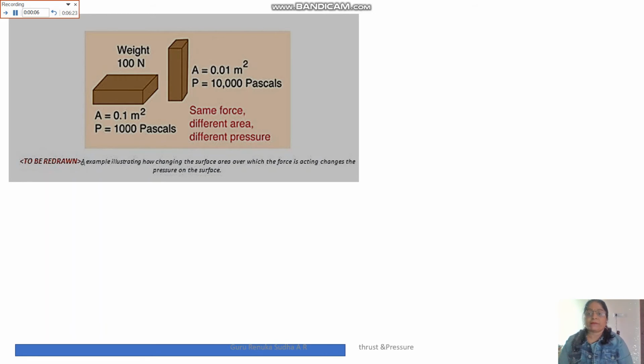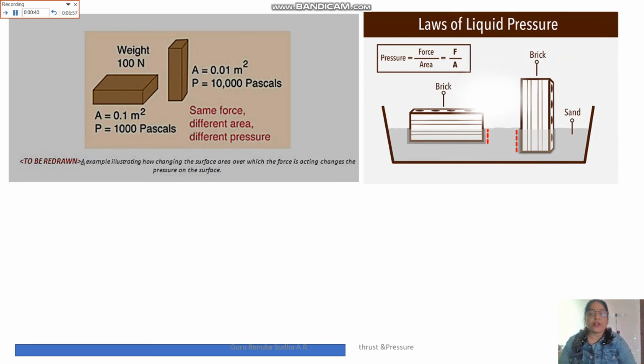If you consider the weight to be the same, here I have taken two bricks of the same weight, but when they are placed in a different way, the area becomes different. Based on this example, we can say that if the area is more, the pressure on the surface will be less. If the area is very small, the pressure on the surface will be very high.